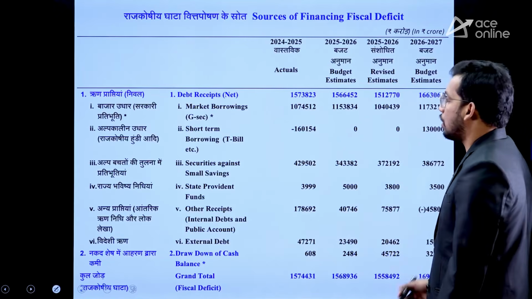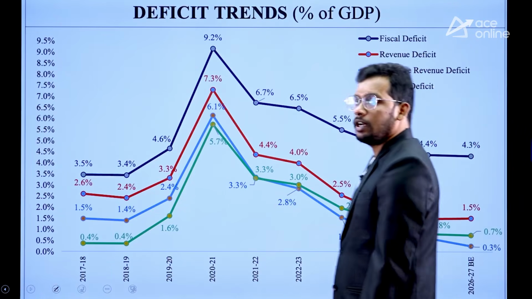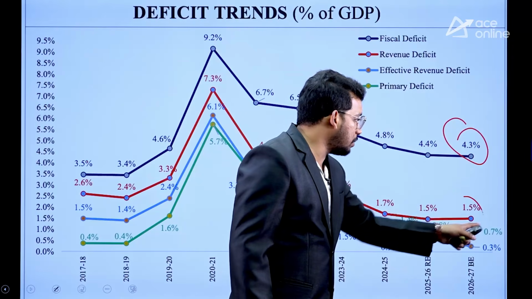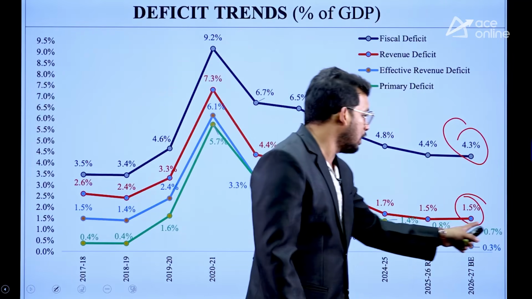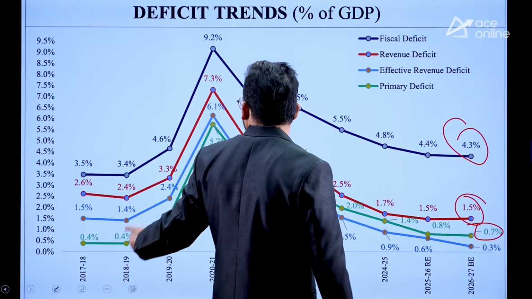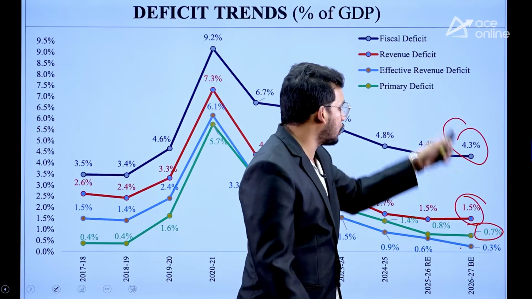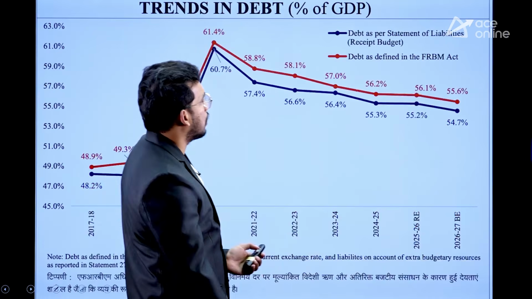Okay, same thing they have given in the numbers and in graphs. Fiscal deficit 4.3% of GDP, revenue deficit 1.5% of GDP. Then the green one is primary deficit 0.7% of GDP, and effective revenue deficit is 0.3% of GDP.